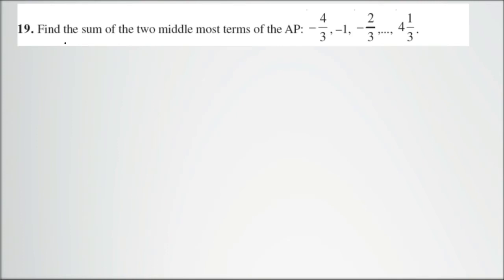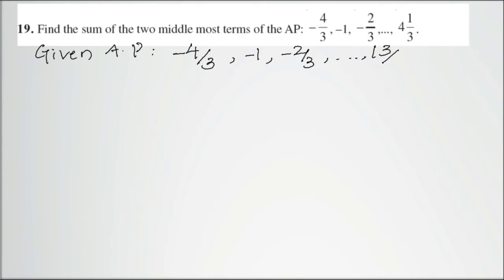19th question. Find the sum of two middlemost terms of the arithmetic progression minus 4 by 3, minus 1, minus 2 by 3, and so on till 13 by 3. Let me first make this arithmetic progression, which is having improper fractions. I'll convert this as an improper fraction: minus 4 by 3, minus 1, minus 2 by 3, and so on, till 13 by 3.